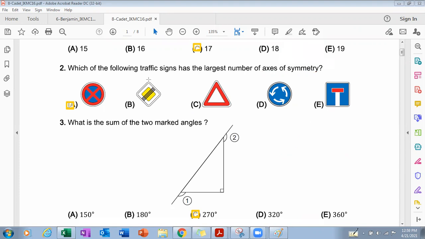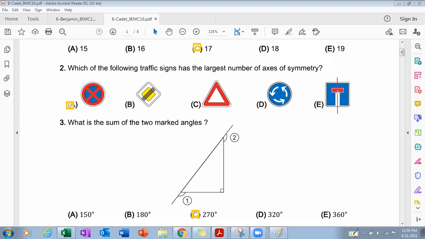Let's see in all these figures how many lines of symmetry we can make. We have to find the largest number of axes of symmetry, meaning lines of symmetry. In this part E, we have only this line of symmetry.